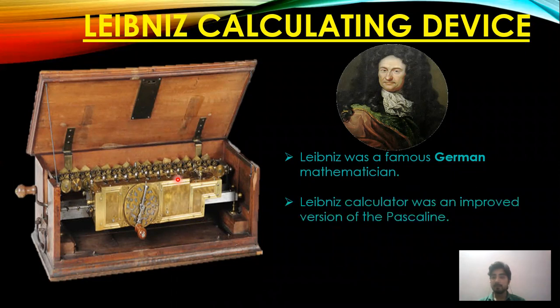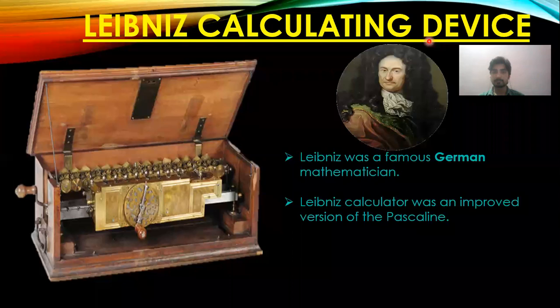The Leibniz calculator was an improved version of Pascaline. Leibniz just enhanced or improved the version of the calculator which was created by Blaise Pascal. What improvement did he make?